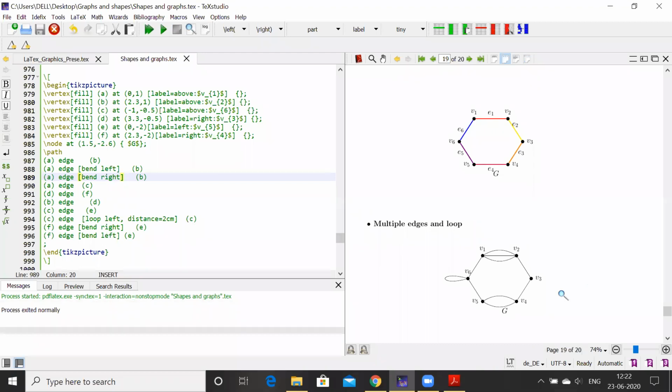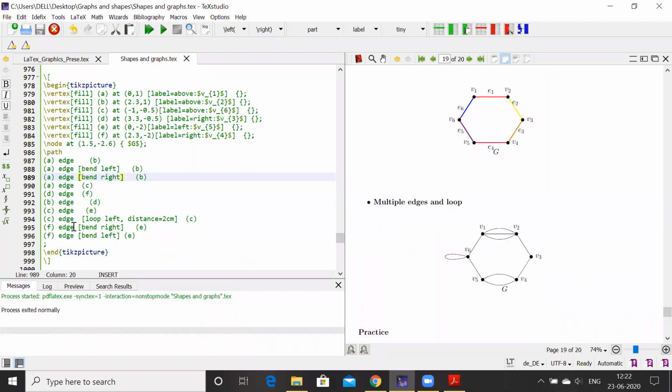Then for the loop, see here, we have from which vertex you want the loop. So C to C, and then loop left. So where is the position of the loop? Again, I can give left, right, above, below for those loops, and the distance of the loop. So I'll change here distance, what is the size of the loop you want. I'll give here 3 centimeter. I will write here instead of left, I'll write right, and see what graph we are getting.